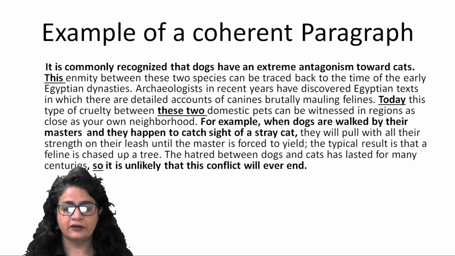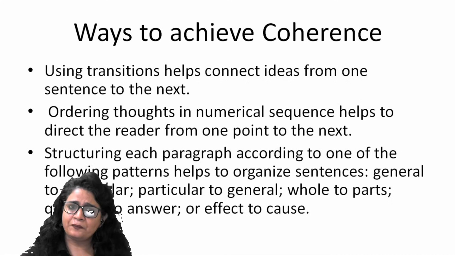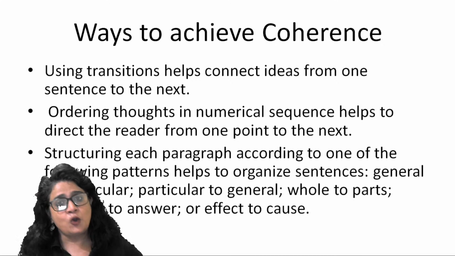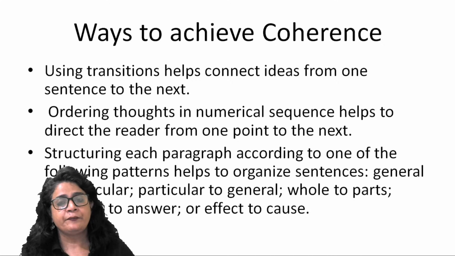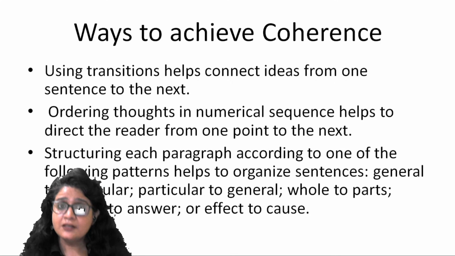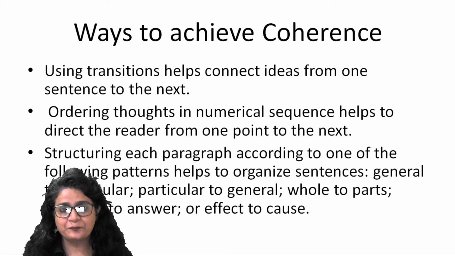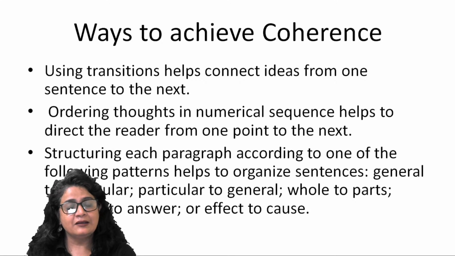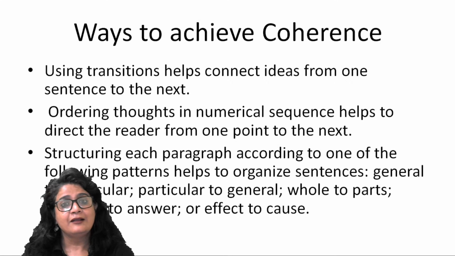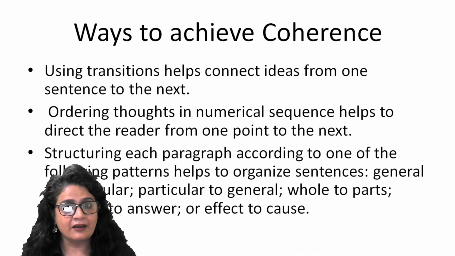Now let's see in different ways how an author can achieve coherence in a paragraph or in his writing. So there are different ways. Since there are different ways, that actually leads to this whole confusion, because a paragraph can be coherent when an example starts the main idea.